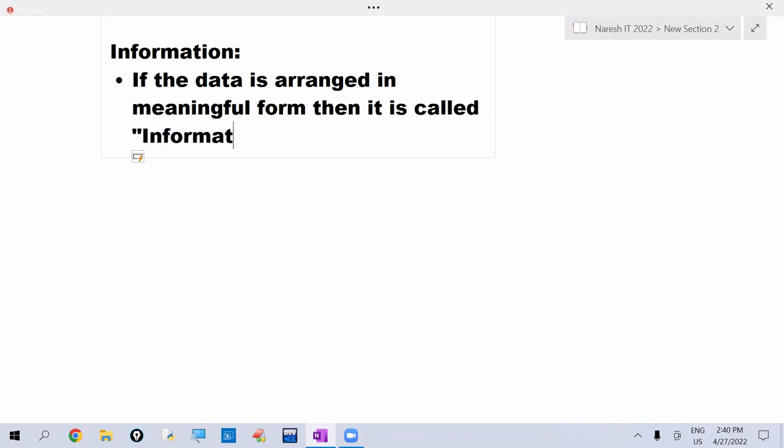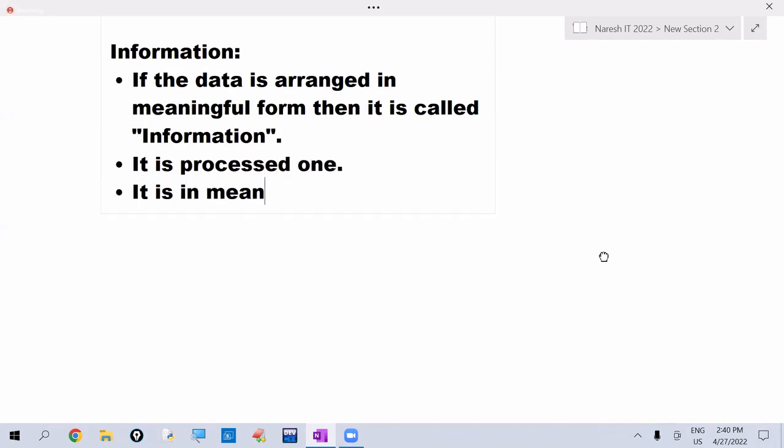And this information is the processed one. It is in meaningful form.